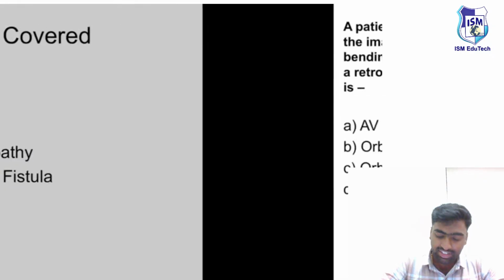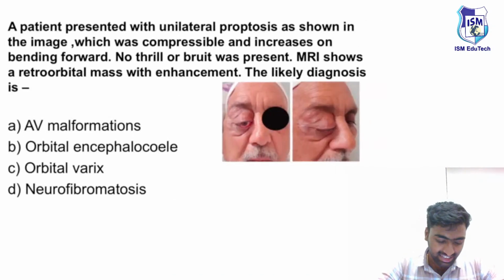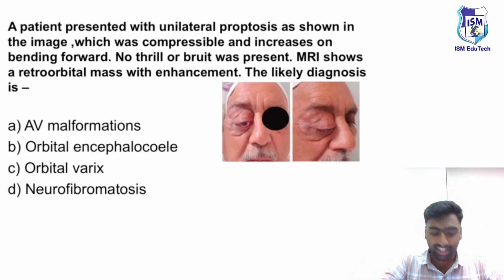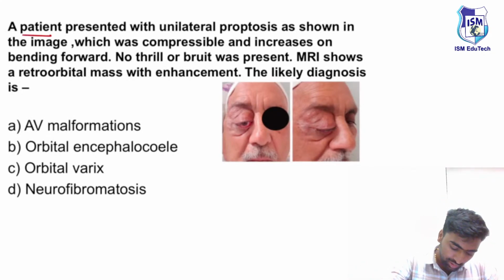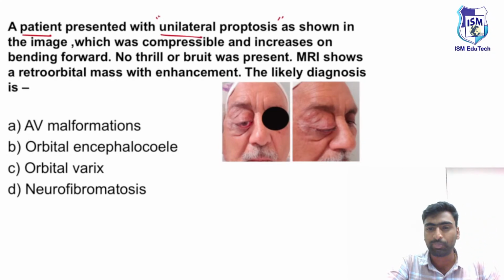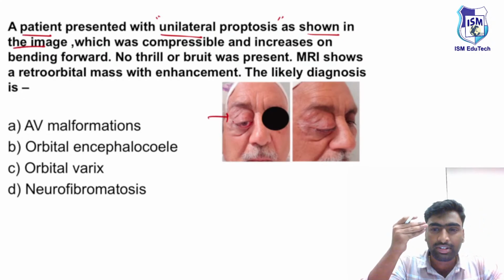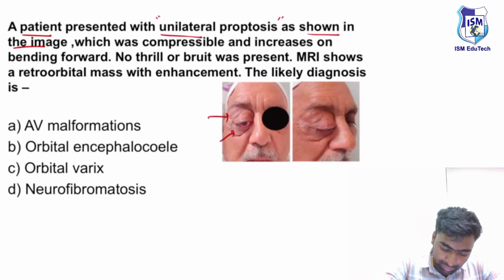First of all, we'll start this session with this question. Could you please answer me in the comment section after reading the question? I'm reading along with you. You saw a patient who is presenting with the features of unilateral proptosis, right? Later I will tell you what proptosis is. As shown in the image, you'll be able to see some protruding or forward displacement of the eyeball when compared to the other eye.